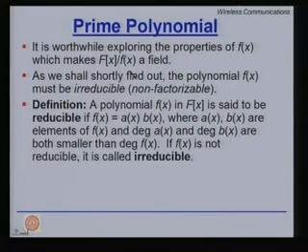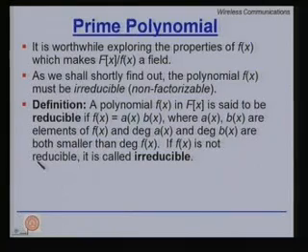So, let us define: a polynomial f(x) in F[x] is said to be reducible if f(x) can be written as a product of two polynomials, that is, you can factorize it, a(x) times b(x), where a(x) and b(x) are elements of F[x], and the degree of a(x) and degree of b(x) are both smaller than the degree of f(x). However, if f(x) is not reducible, it is called irreducible, and if f(x) is irreducible, then this becomes a field.